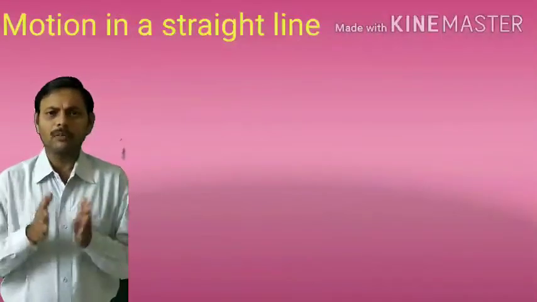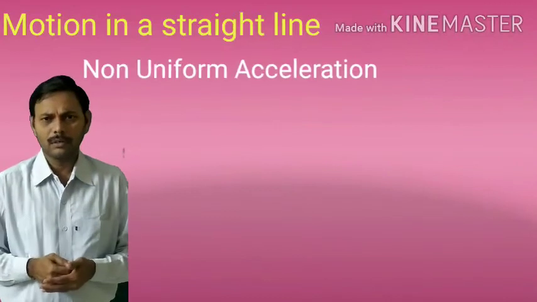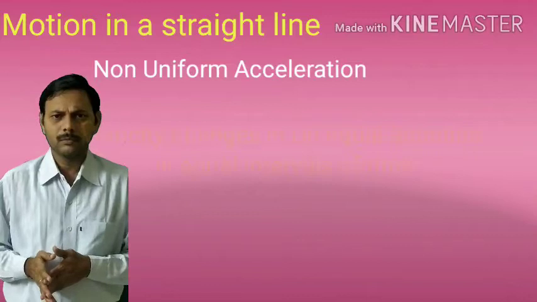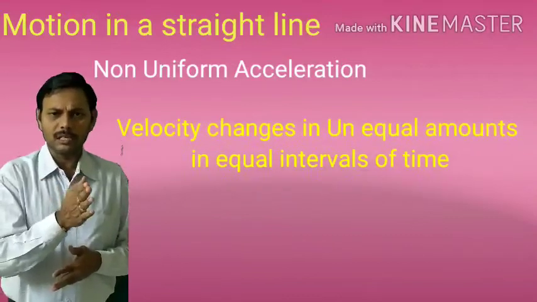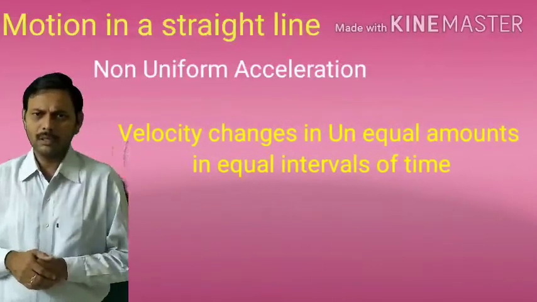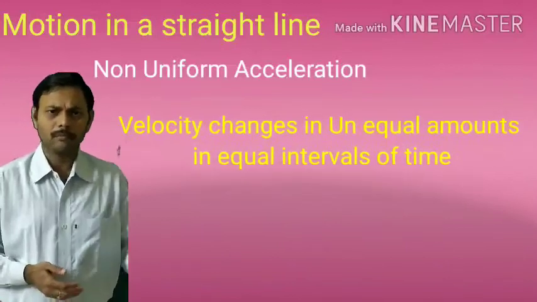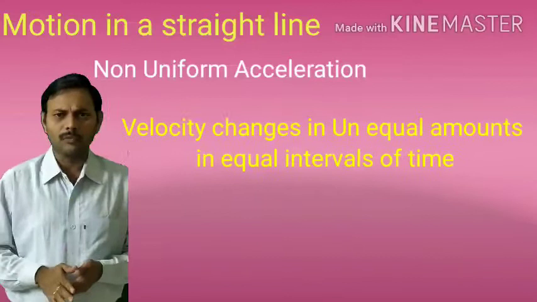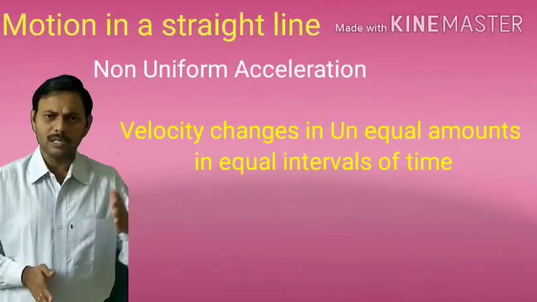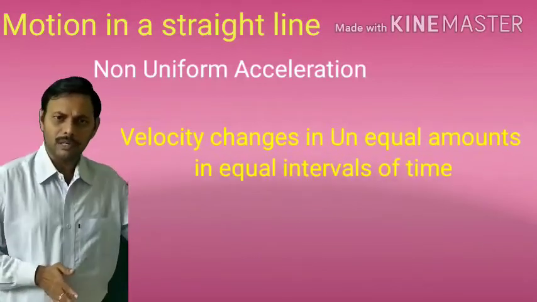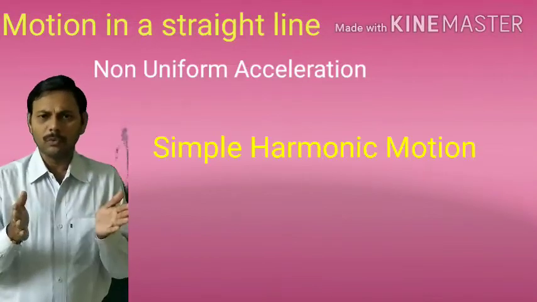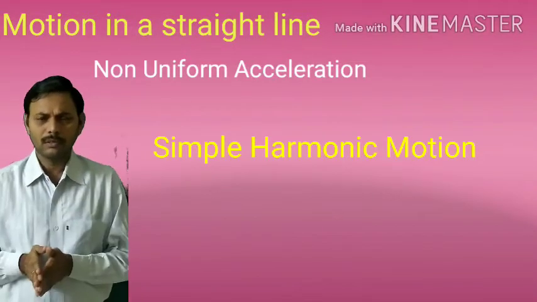Next one, non-uniform acceleration. Acceleration of a body is said to be non-uniform if its velocity changes in unequal amounts in equal intervals of time. Let us consider one general example for non-uniform acceleration.